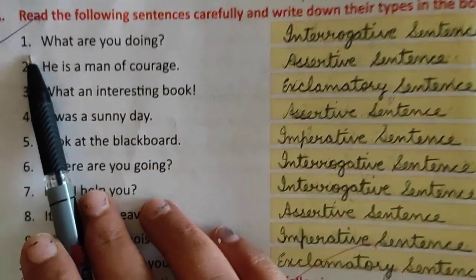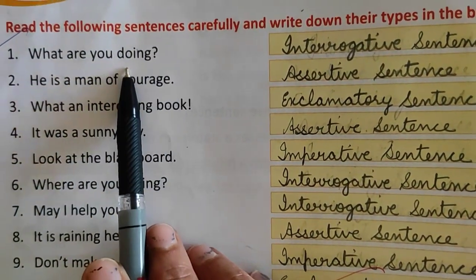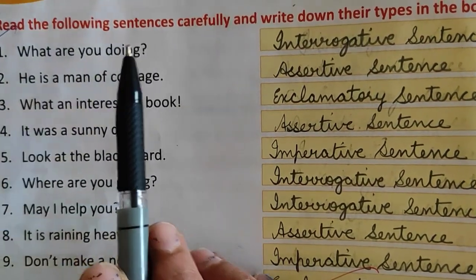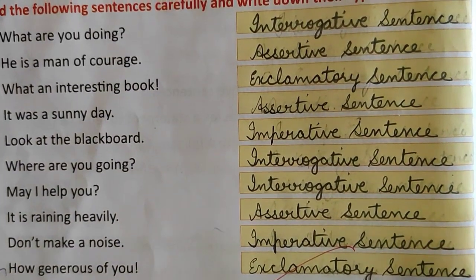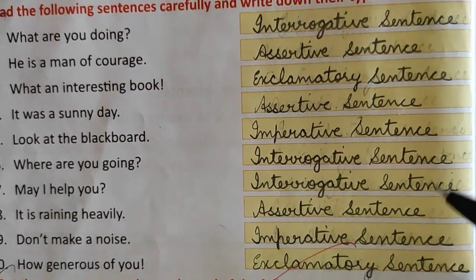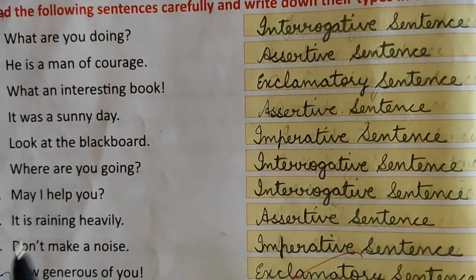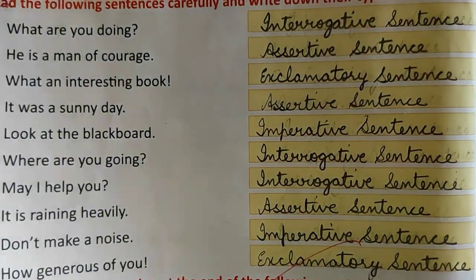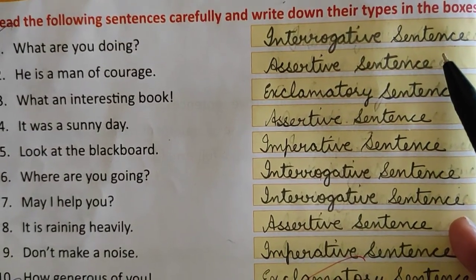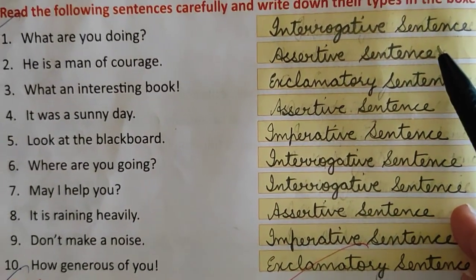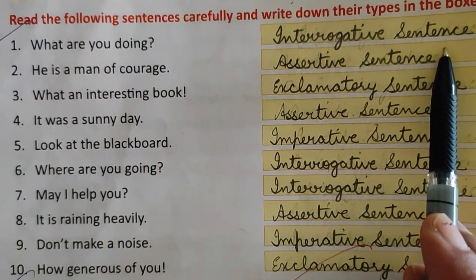Number 1 is, what are you doing? Question mark. Now children, here the question is being asked. So which is this sentence? Interrogative sentence. Children, while writing this interrogative, assertive, exclamatory or imperative, make sure that you write the spellings correctly. In your book also the spellings are written on page number 9, and here also I have written the spellings. Better write it properly and correctly. What are you doing? It is an interrogative sentence because here the question is being asked.